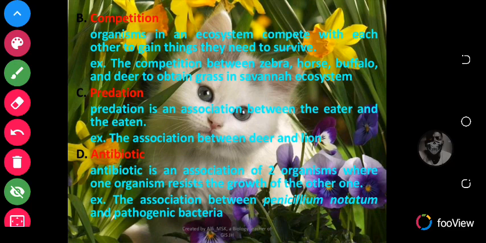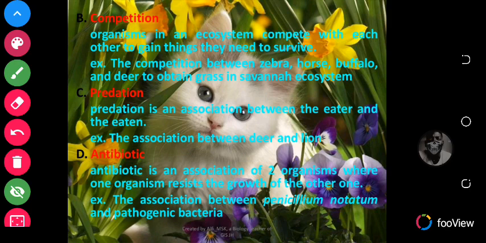Predation. Predation is the association between the eater and the eaten. So we have what we call the prey and then the predator. So the association between the prey and the predator is what we call predation, where the predator eats the prey. So the association between a deer and a lion, because a lion feeds on a deer, is predation.